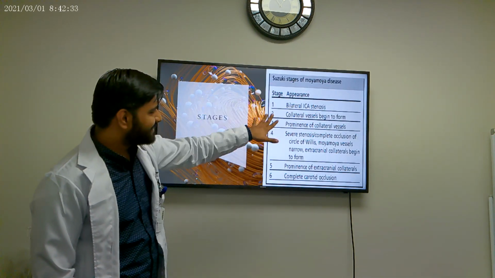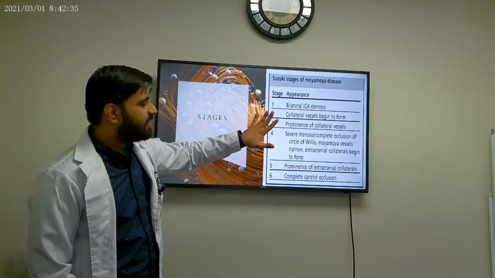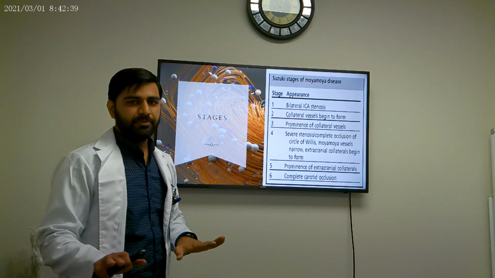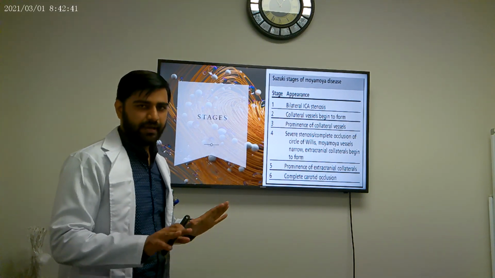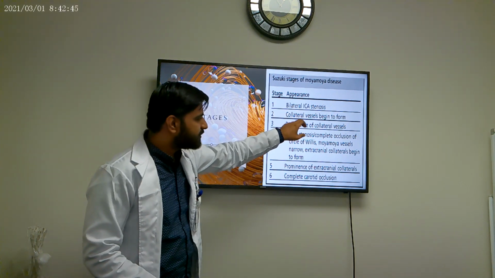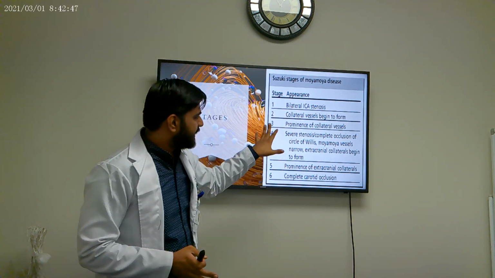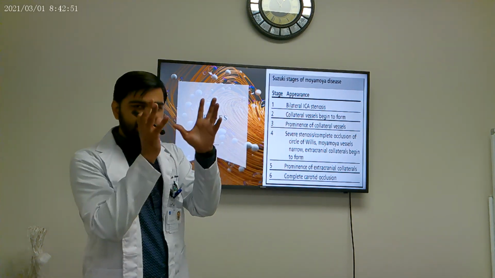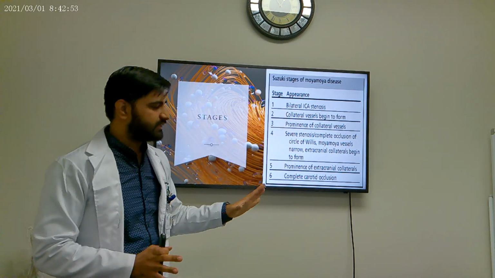Now, these are the 6 stages of the Moya Moya disease. Firstly, only internal carotid artery stenosis would be seen. No collaterals would be seen on MRA or any of the imaging. Then, in the second stage, the collaterals would begin to form. In the third stage, the prominence would be seen on these tests. We could see the hazy puff of smoke appearance in the third stage.